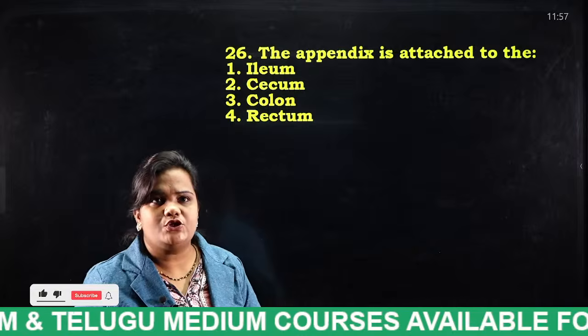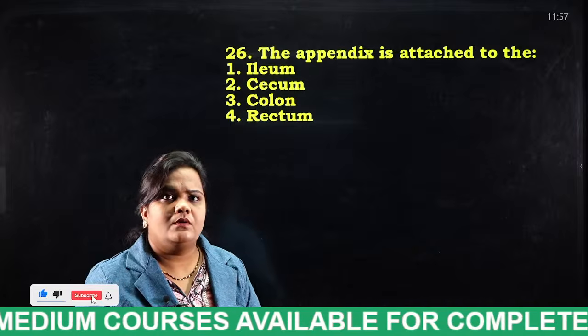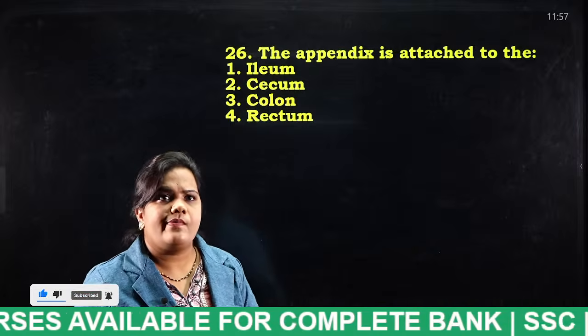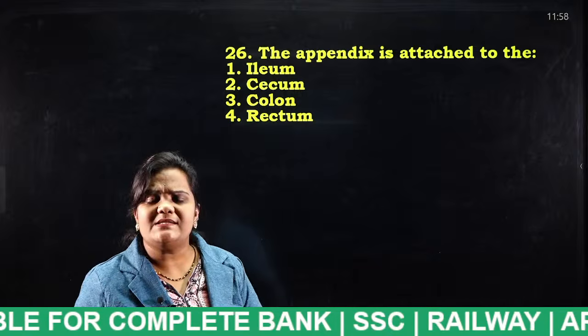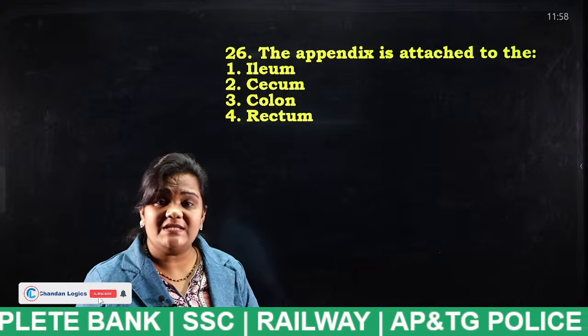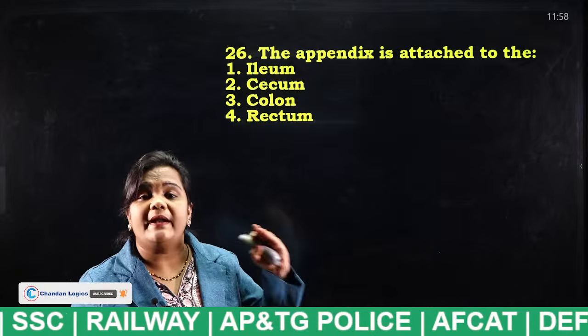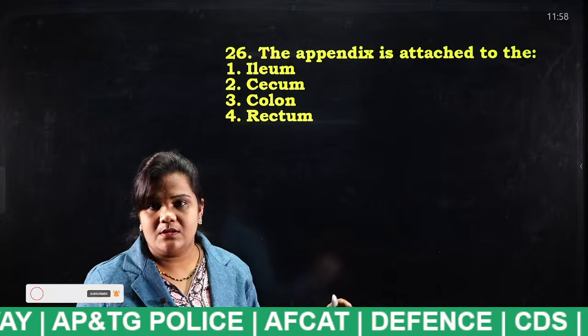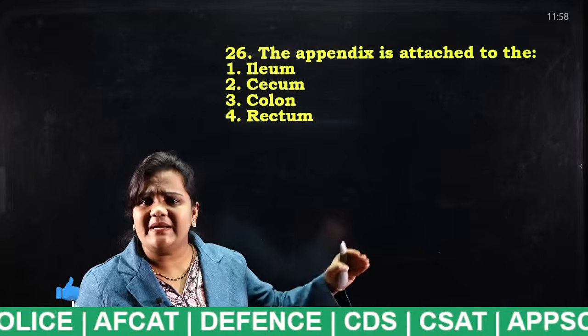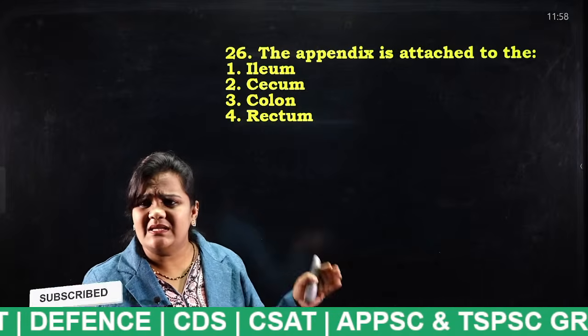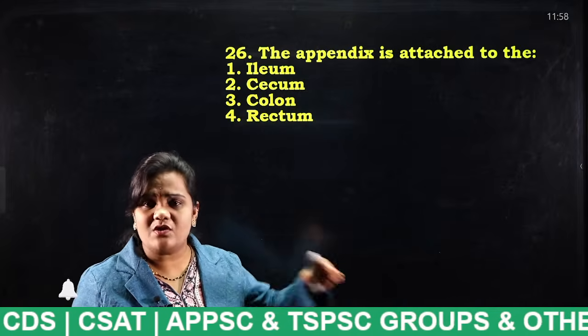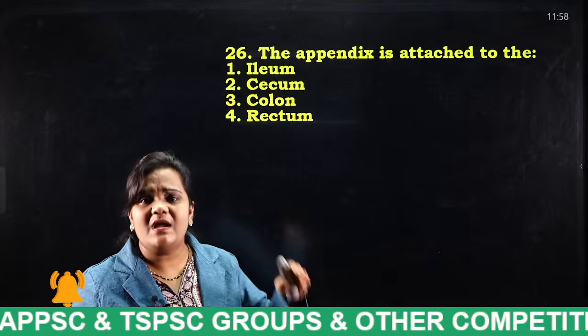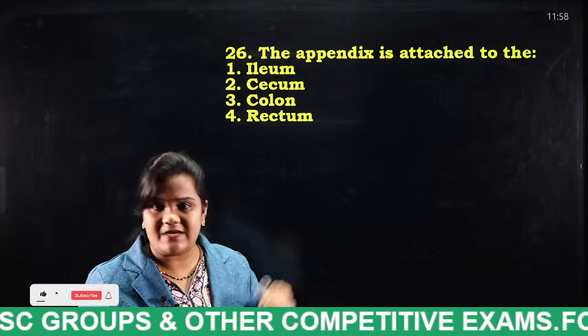Appendix is attached to... So what are the parts of the large intestine system? Colon, rectum and finally anus. Okay, so what is the appendix actually? The appendix is a waste. As of now we consider that the appendix does not do any function.